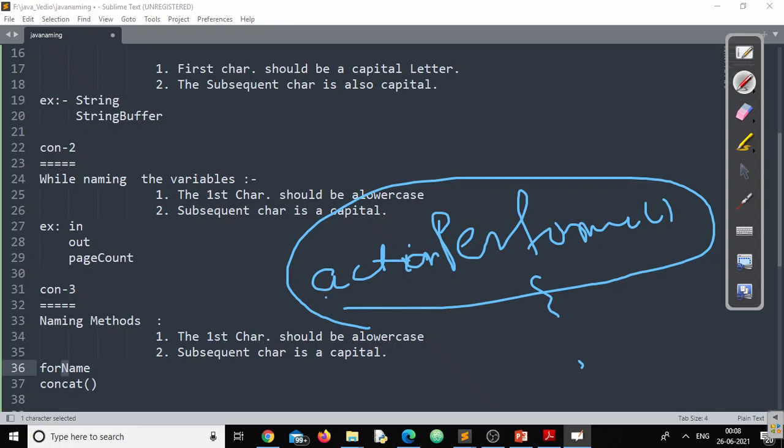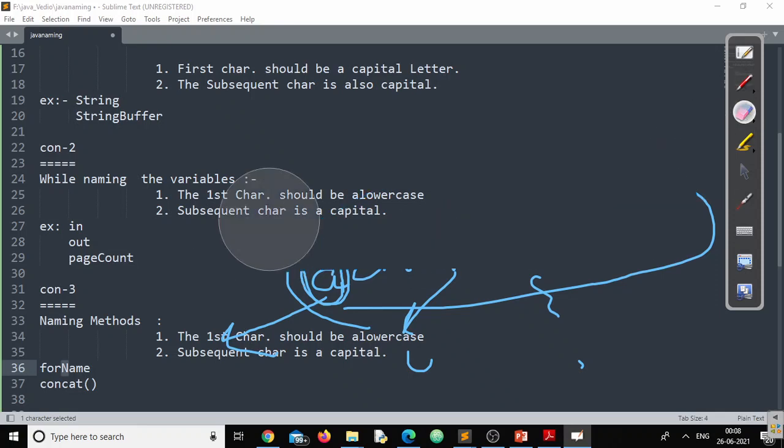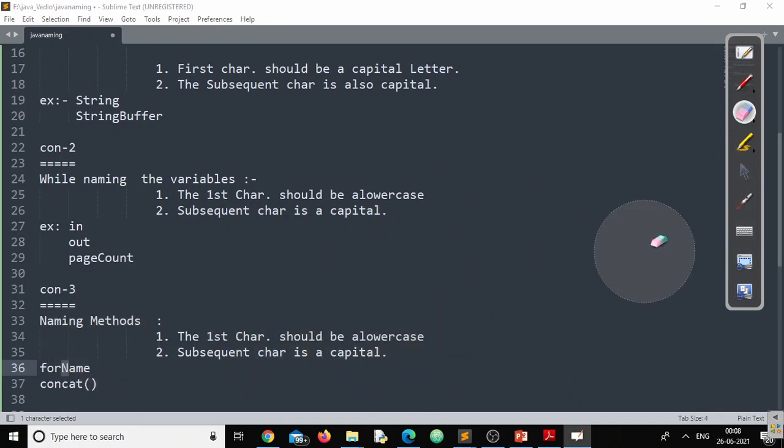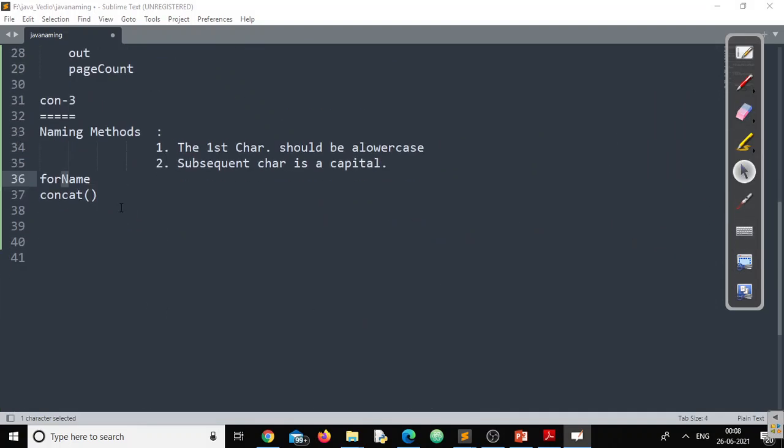You can clearly see this. The a is a lowercase character and the P in performed is an uppercase character. So they have followed the convention in methods. The first character should be a lowercase character and the subsequent characters will be uppercase. Now this is convention 3. Now let's move to convention 4. In convention 4, let us try to understand the naming convention for packages.